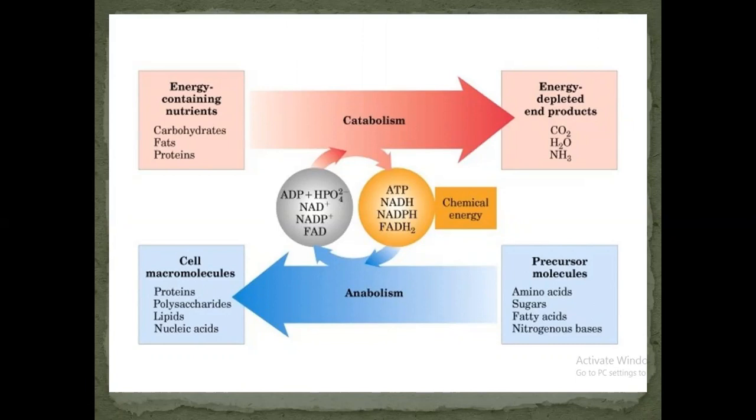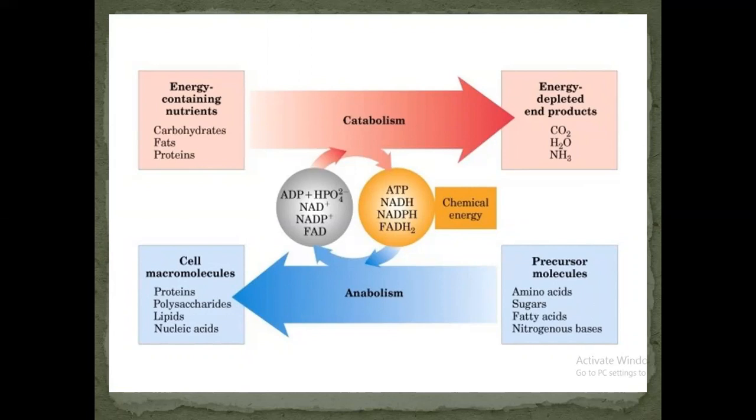By the breakdown of these high energy compounds, energy is released. Energy is released in this reaction. So the negative value will be in positive. So these are two processes opposite of each other, catabolism and anabolism.